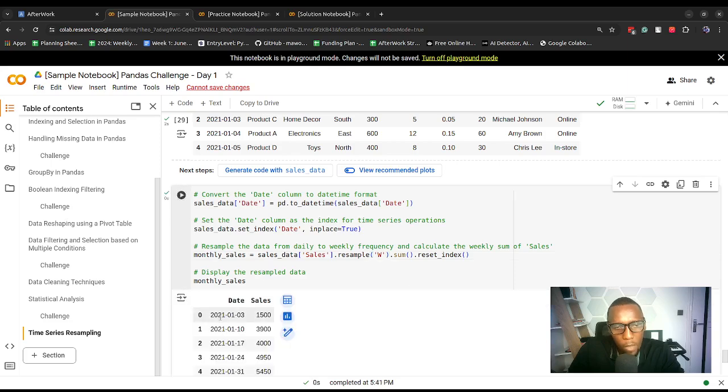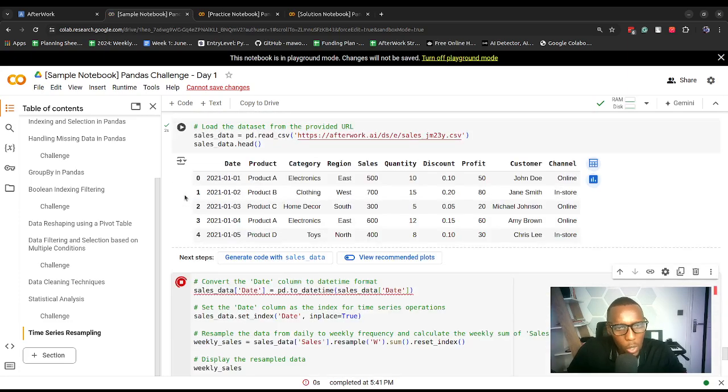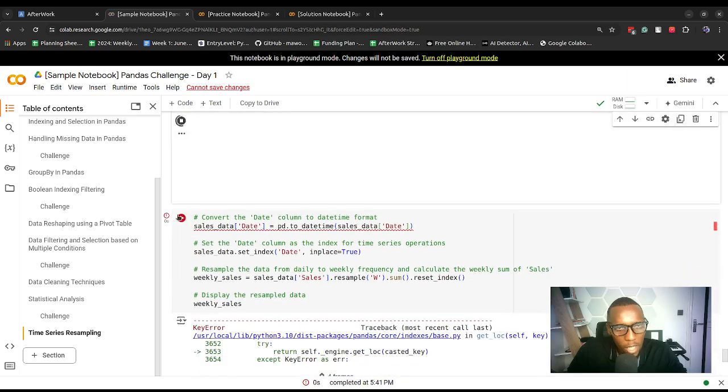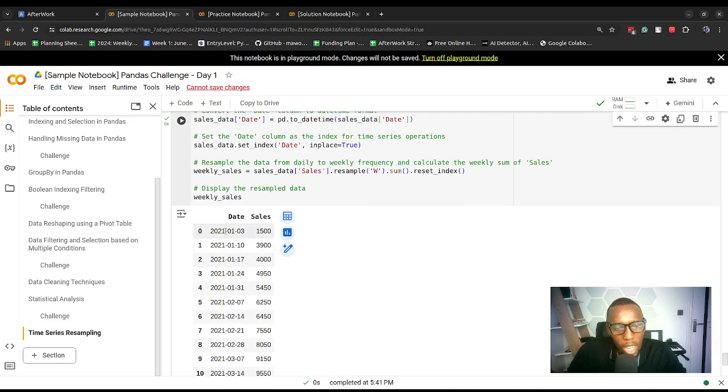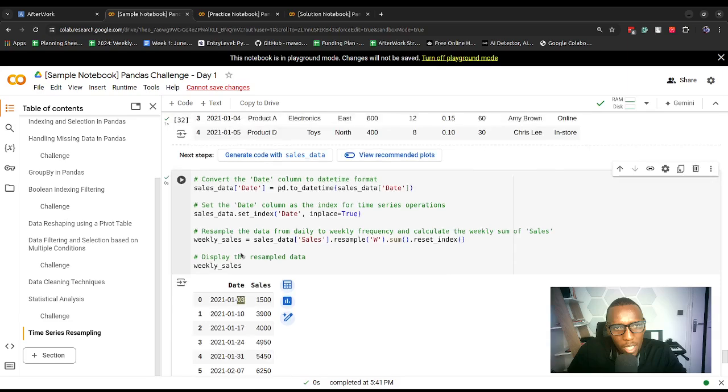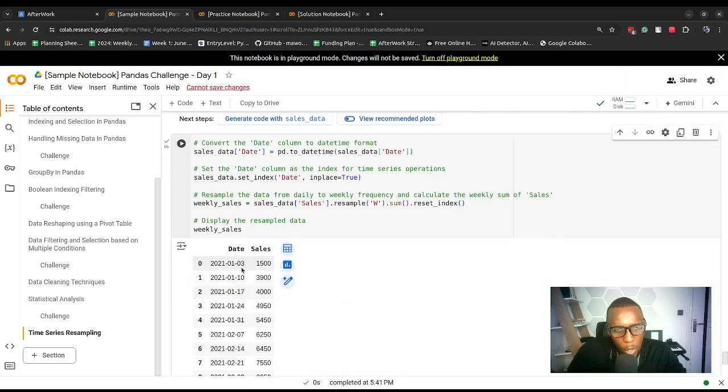Like you can see here, I'm reading monthly, but it's supposed to be weekly, by the way. That doesn't matter, so I just changed that. Sorry, I need to rerun this, and then rerun this again. So you can see we start on the 3rd. On the 3rd, we have 1,500. Then on the 10th, 7 days after, we have 3,900.